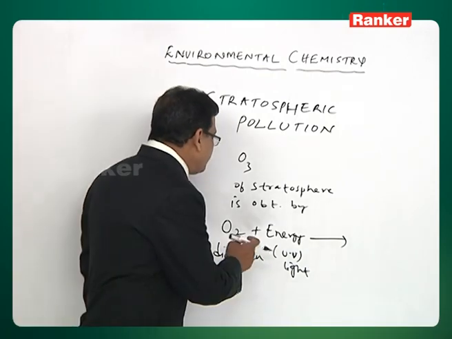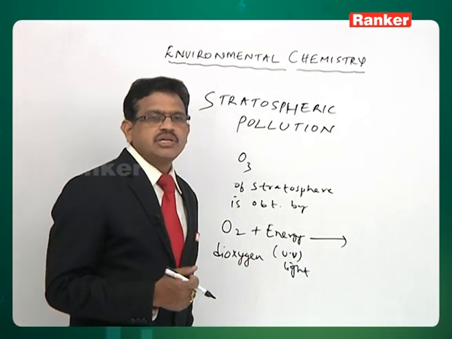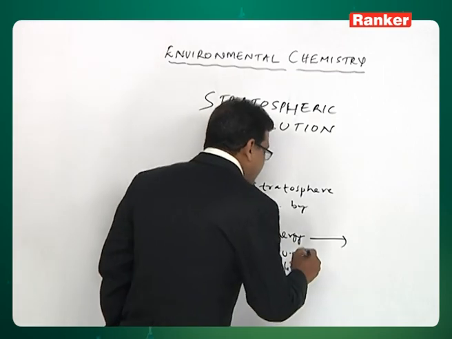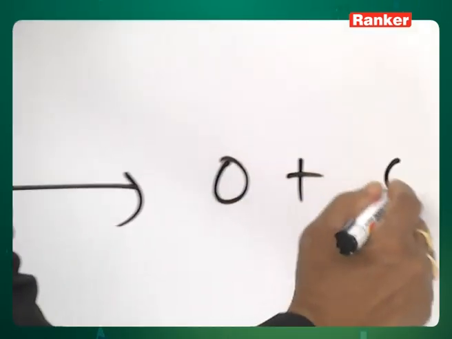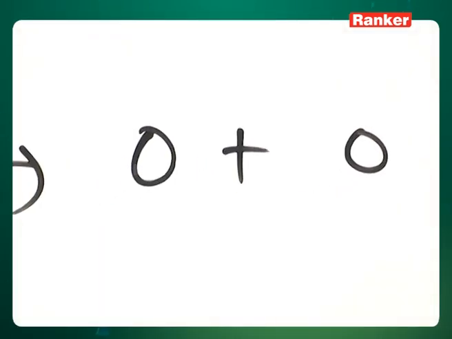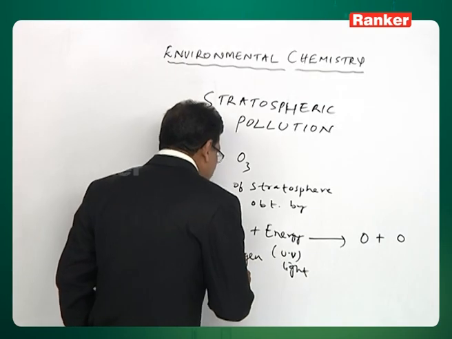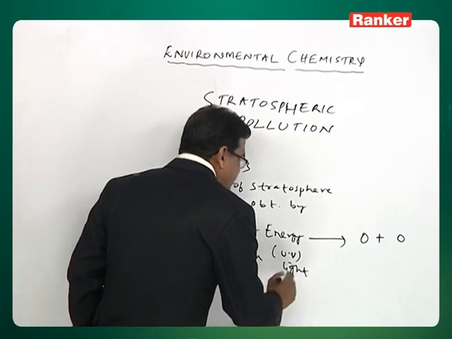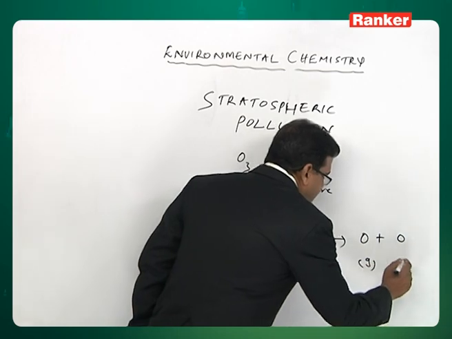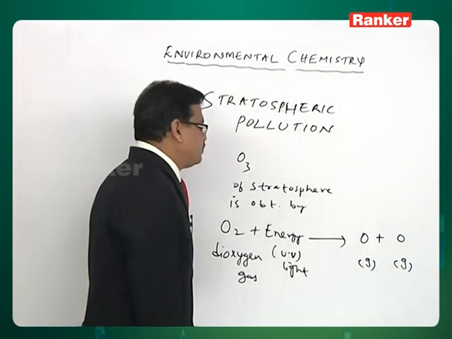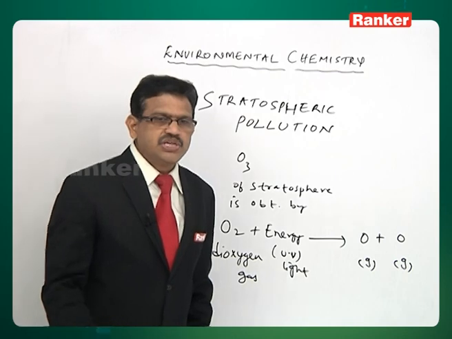So let's see now: O2, dioxygen gas, absorbs energy from ultraviolet light and splits into single oxygen atoms.